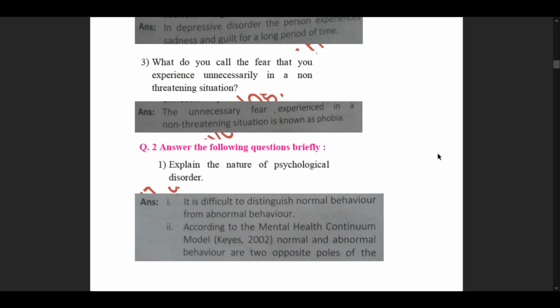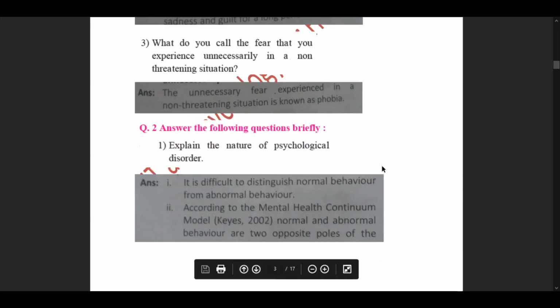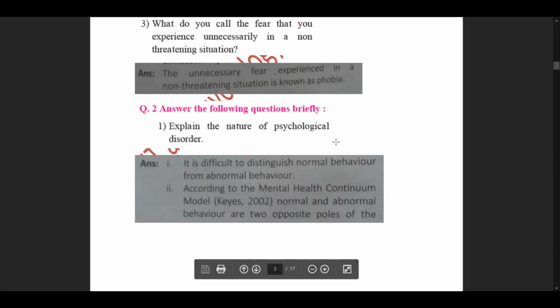Question 2. Answer the following questions briefly. The first sub question given to us here is: explain the nature of psychological disorder. This question has been separated into a few pointers. We are going to be discussing around 5 pointers. This is a very long answer, but you need to be prepared as you are giving a board examination. You should be prepared to write like crazy. So just bear with me and we'll sail through it, and we'll achieve something great at the end. Explain the nature of psychological disorders.